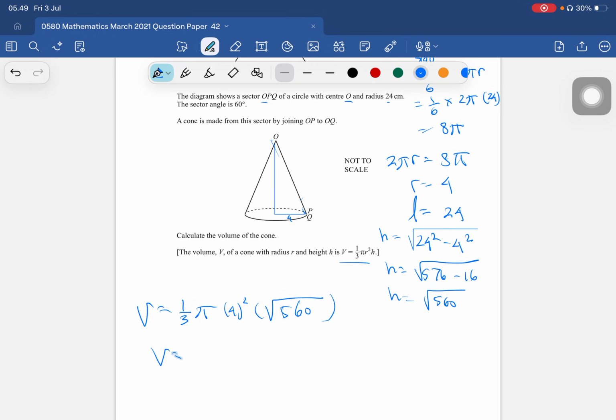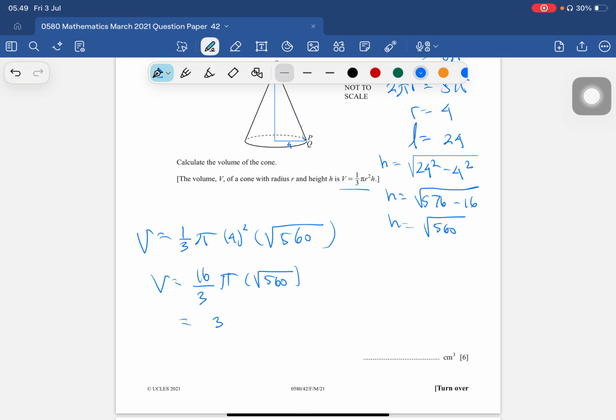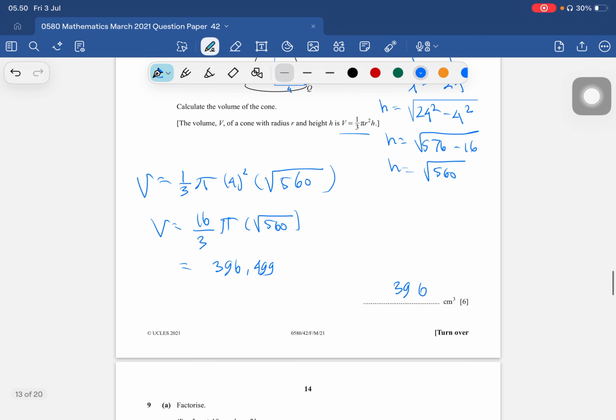Okay, you can use a calculator later on. Here it is going to be 16 over 3 pi, multiplied by the square root of 560. So you will get 396.499, or we can give it to three significant figures as 396 cubic centimeters. There it is. Thank you.